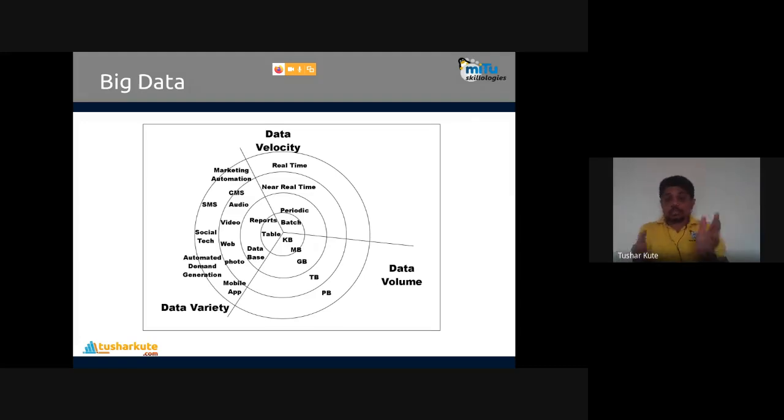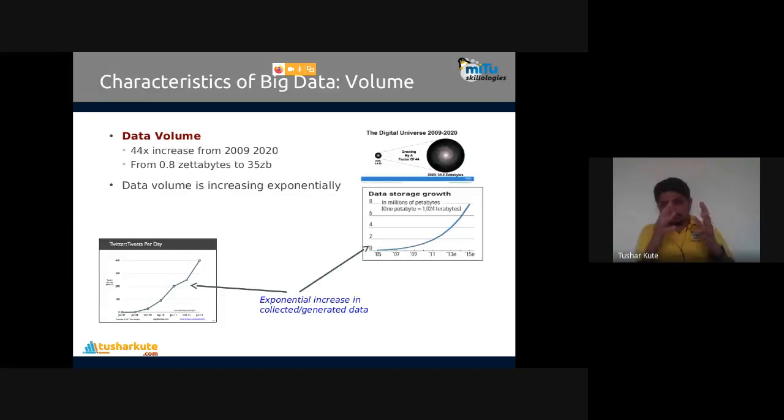I'll show the list of 30 units which are used to measure the data stored in digitized format in computer systems. This is what we call big data. Let's talk about it one by one. This is the first property of big data.